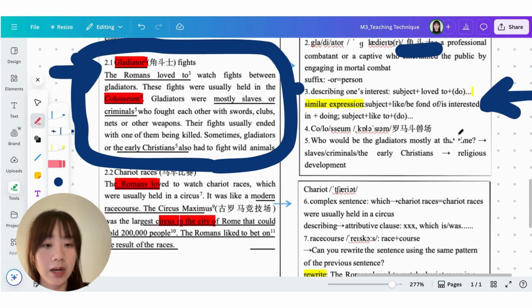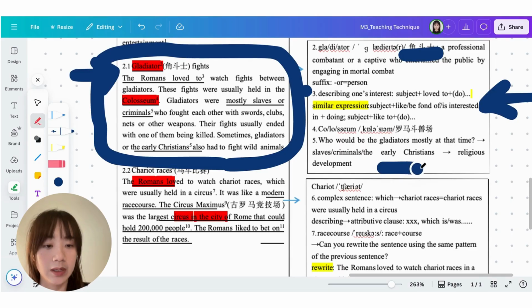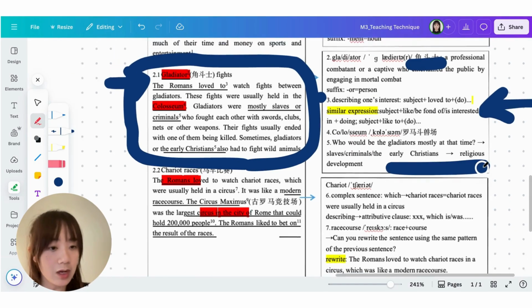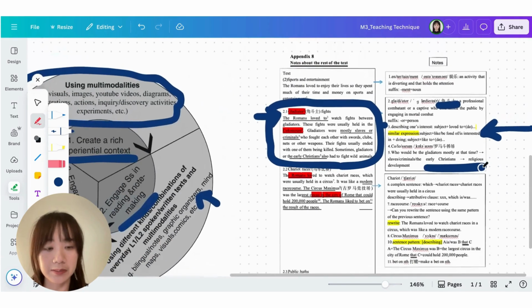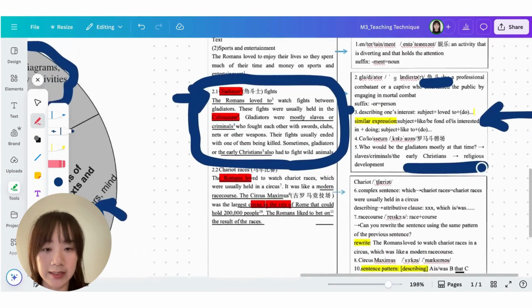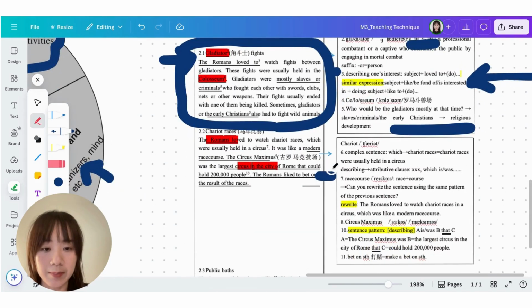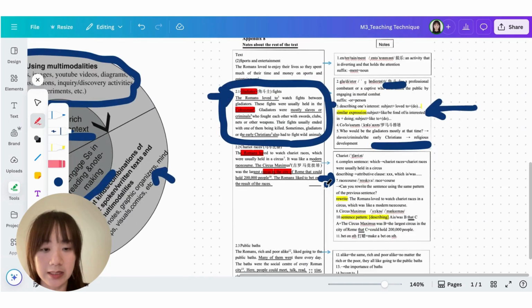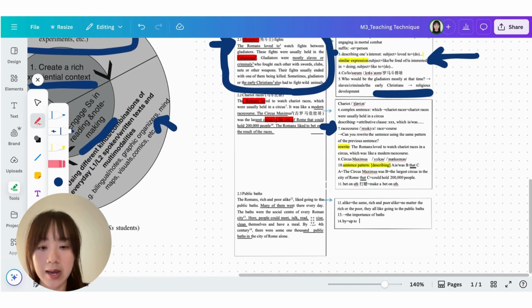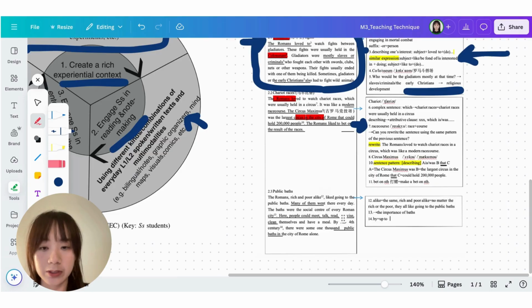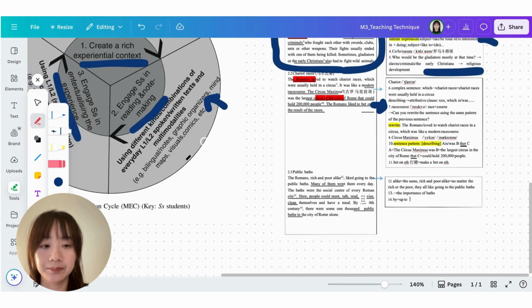And also I would include some logical flow in the explanation to help them understand what this paragraph is about. And this also applies to the second paragraph. So these are the techniques I'm going to use while I support students' learning in the second stage.